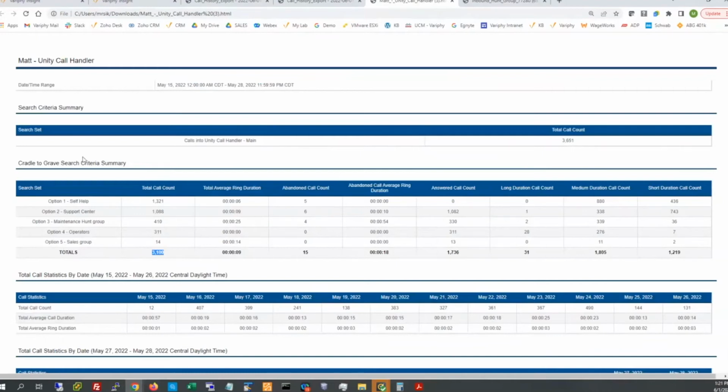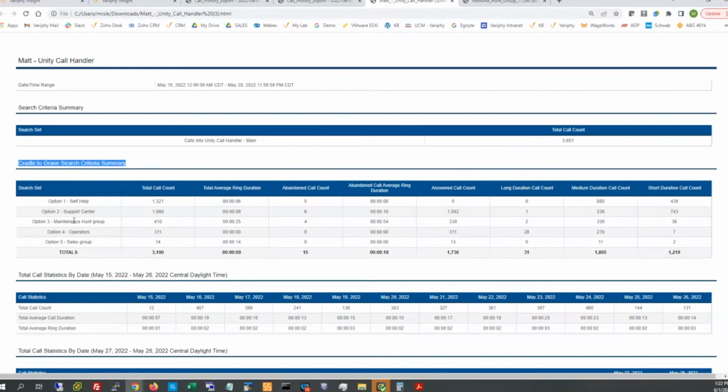So I've created a Cradle to Grave search set summary section here. I've built out 5 different options to identify the menu button presses. Once again, whether that's combing the granular history details within the sandbox, like I mentioned earlier, or pulling out your cell phone and placing some test calls into that shared line group, that Unity handler or the auto attendant, and then we can track it by your cell phone number off of the calling party number. It's pretty easy to do that.